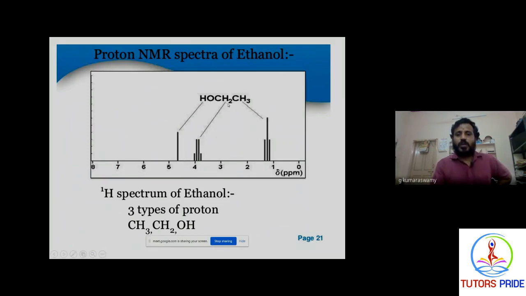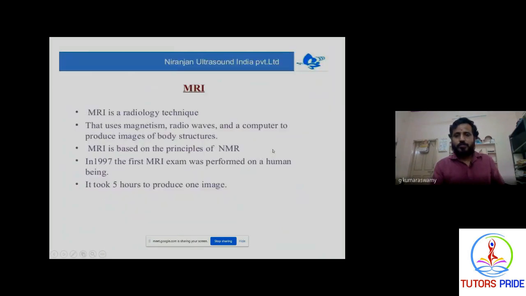For this CH2, you can count how many hydrogen atoms are on the adjacent carbon: 3. 3 plus 1 is 4, so this CH2 is a quartet. And coming to this CH3, there are only 2 hydrogens on the adjacent group. So 2 plus 1 is 3, which means it is a triplet.